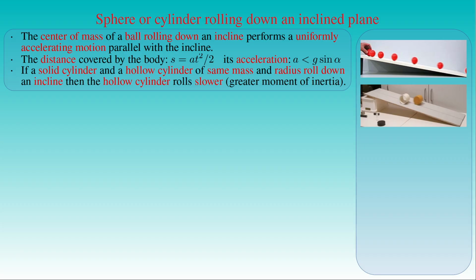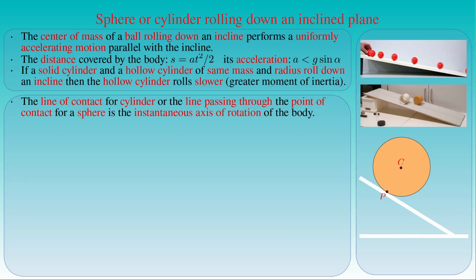Let us analyze these results quantitatively. At a given instant of time, the line of contact between a rolling cylinder and the surface of the slope is the instantaneous axis of rotation of the cylinder. Similarly, the line passing through the point of contact P between a rolling sphere and the surface of the slope, such that the line is perpendicular to the direction of the motion of the center of mass C of the sphere, is also the instantaneous axis of rotation of the sphere.